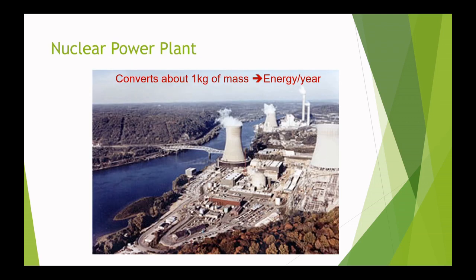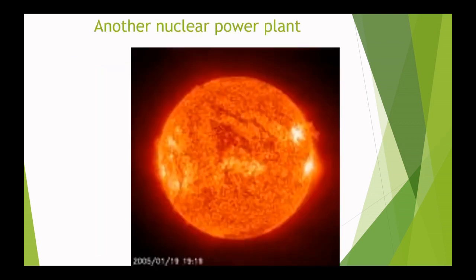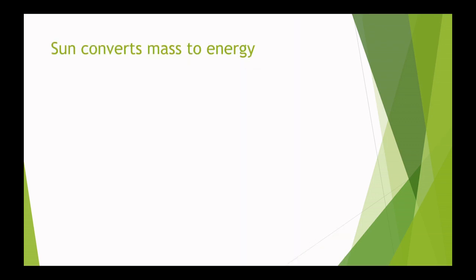Our nuclear power plant converts just 1 kilogram of mass into energy every year. Another nuclear power plant is our sun, and the sun produces 4 into 10 power 26 watts, or you can say joule per second. Now how much mass does the sun consume to produce this much energy?